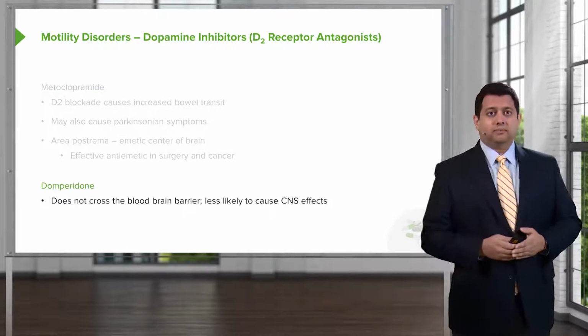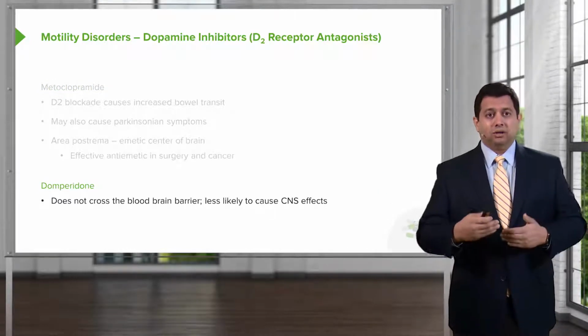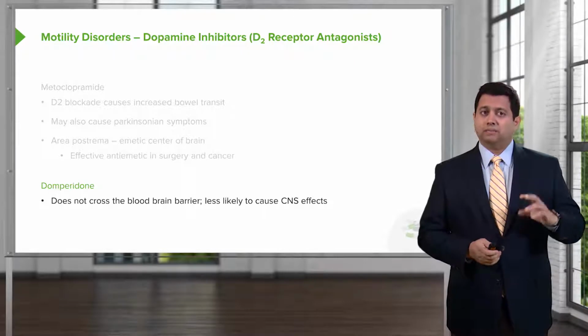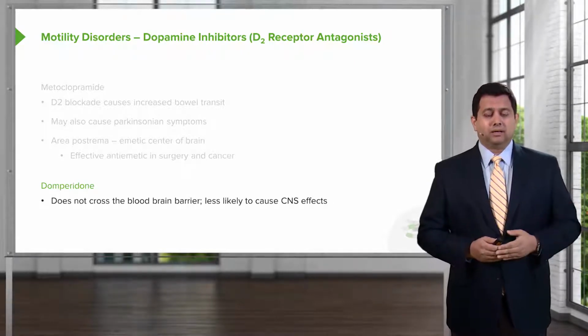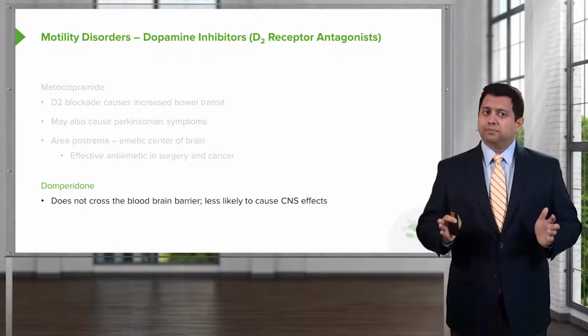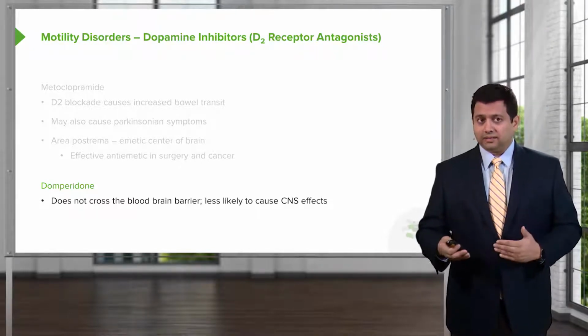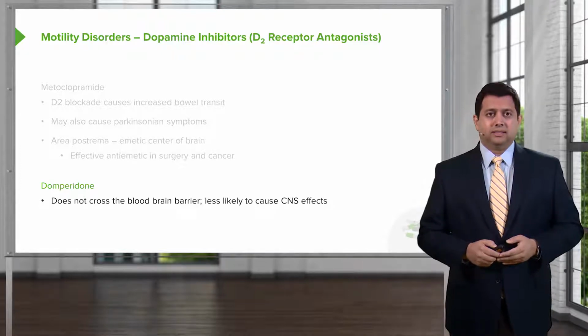Domperidone is another example of these types of agents. It does not cross the blood-brain barrier, so it makes it a little bit different from metoclopramide, and it's therefore less likely to cause CNS effects. Not surprisingly, the antiemetic effects of domperidone are really not that significant.